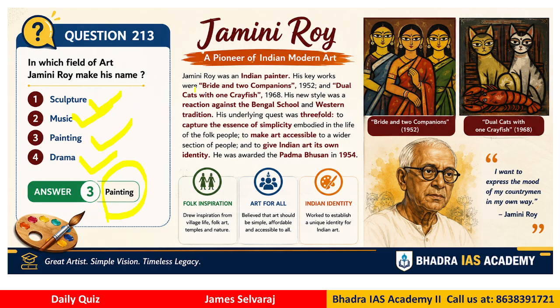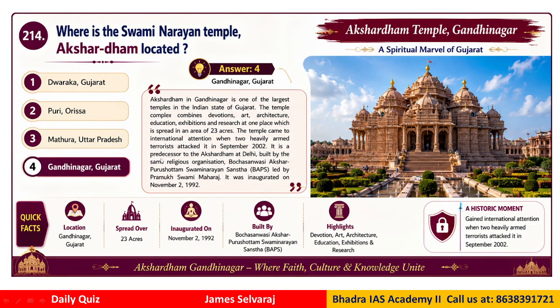His key works include The Bride and the Two Companions 1952, Two Cats with One Crayfish 1968, etc. He was very popular for his painting. You can see here, these are his paintings. These kinds of personalities are very important. He was also awarded the Padma Bhushan in 1954. So remember all these persons and their contributions, it will be very useful.